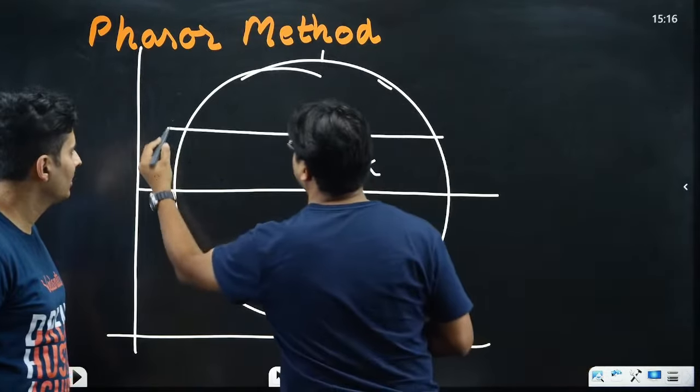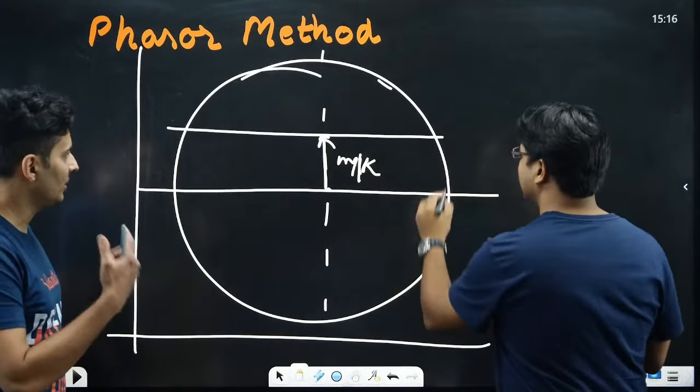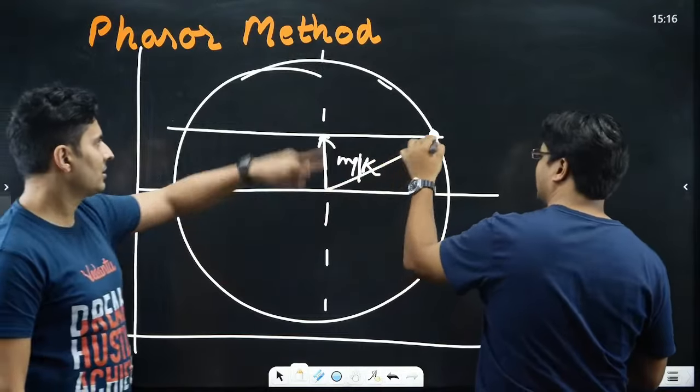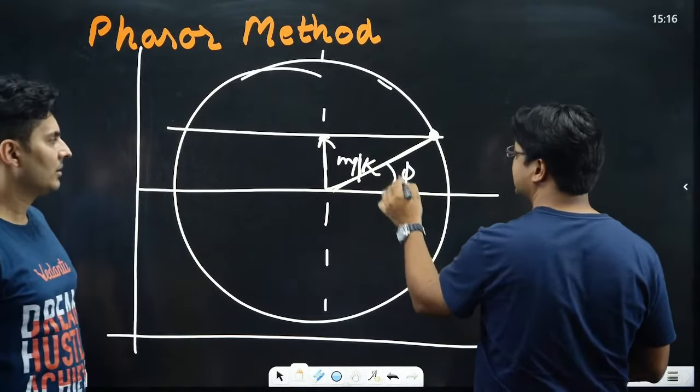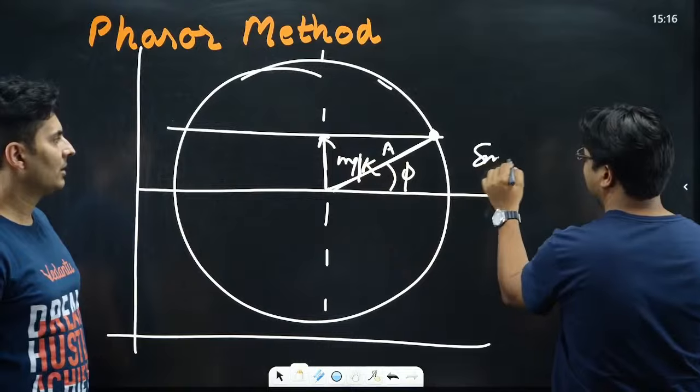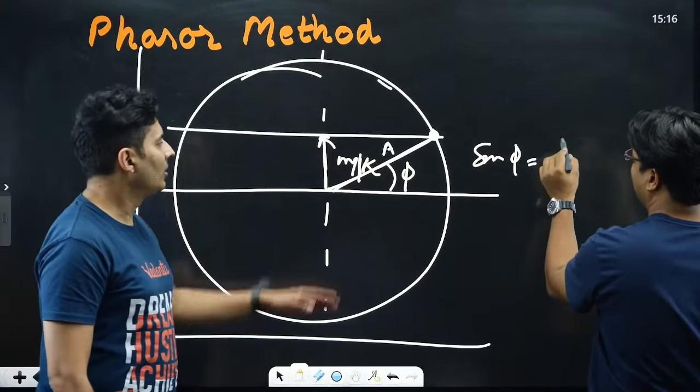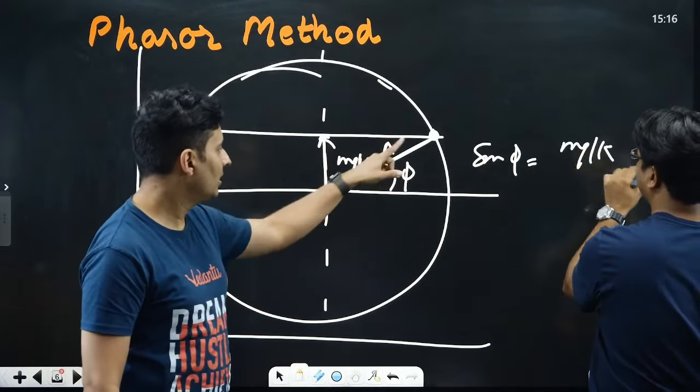After the collision, it was moving in the positive direction, which we take here. So this angle becomes the initial phase. This is A, which we already know. So sine phi would be equal to mg by k divided by A.